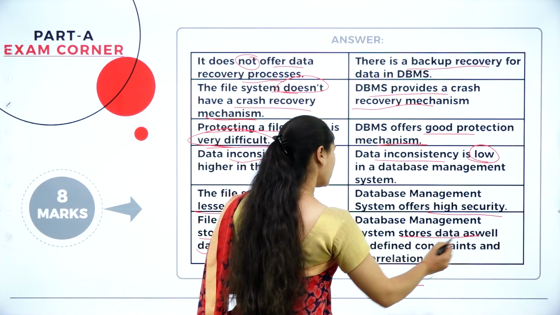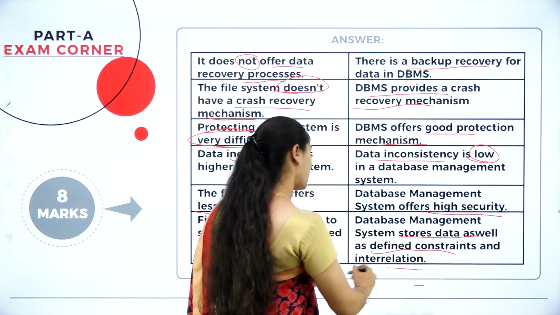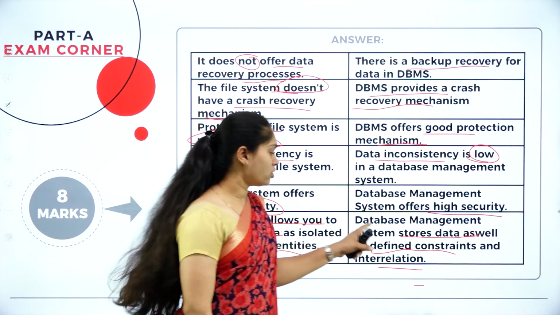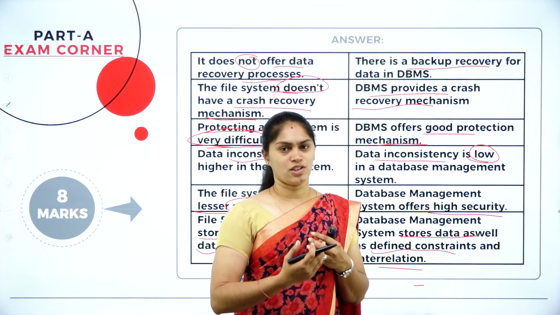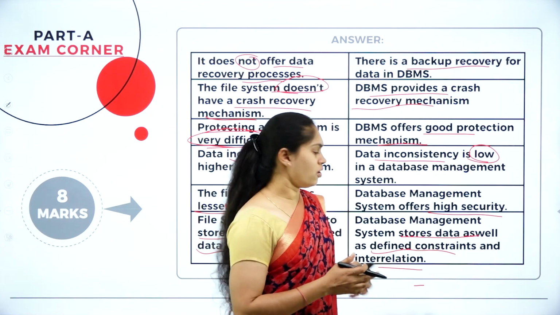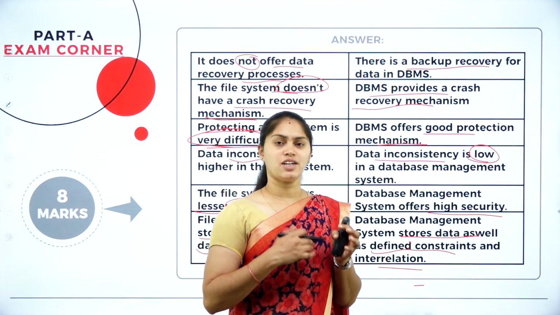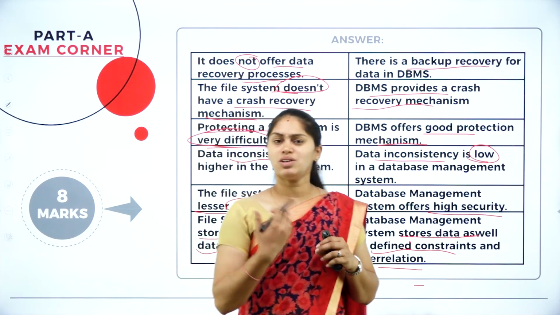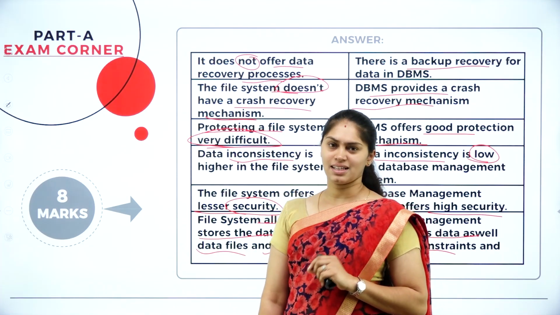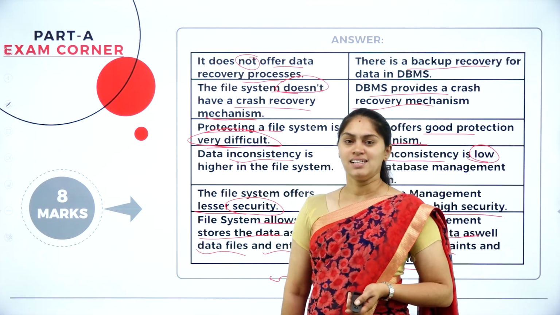So here, we store the data as well as the defined constraints and interrelations. How the data must be, what the standards must be, what set of rules and regulations should be followed in order to access the content or to store the content. Everything is there in the DBMS. That is why we can expect more consistency in the DBMS than in the file system.